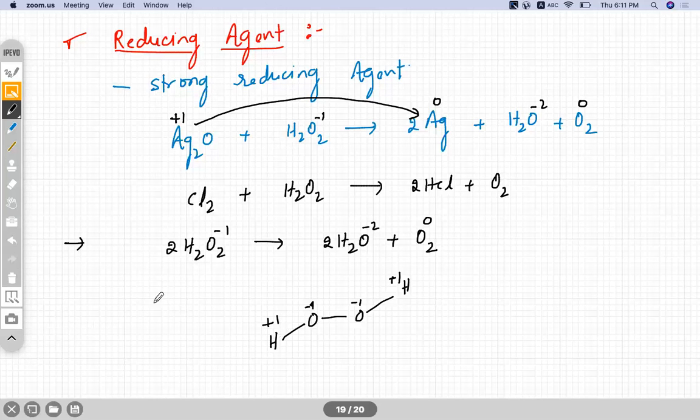Here it is -1. Here it is -2 and 0. So oxygen is -1. I'm talking about oxygen here. So oxygen is getting reduced and oxidized.